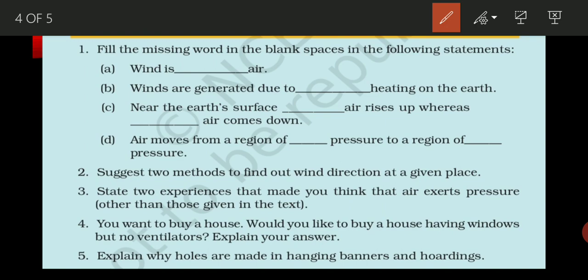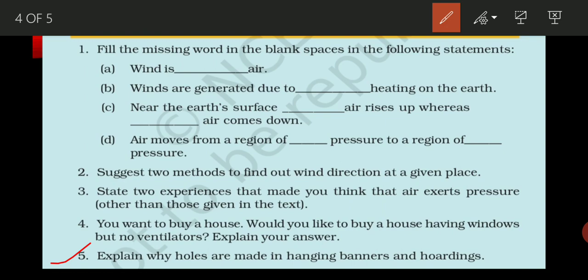Okay. Now, the next one is: explain why holes are made in hanging banners and hoardings. The answer will be: the holes in the banners or hoardings help to pass the air through them. Hence, banners can withstand the pressure of the air and remain intact.